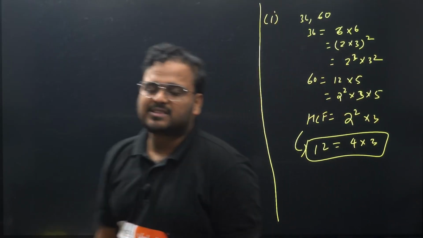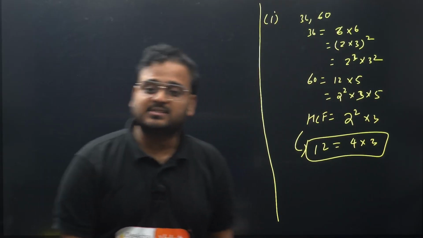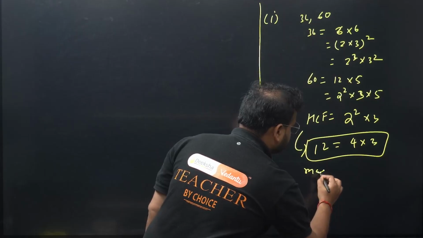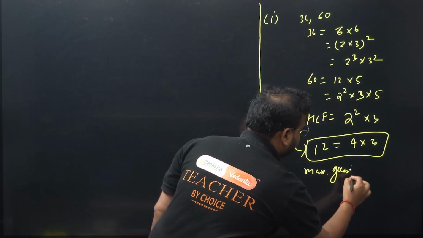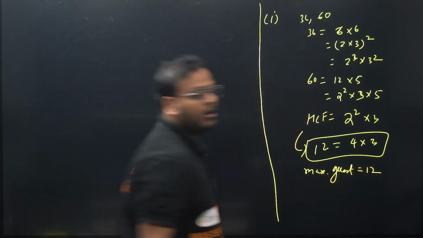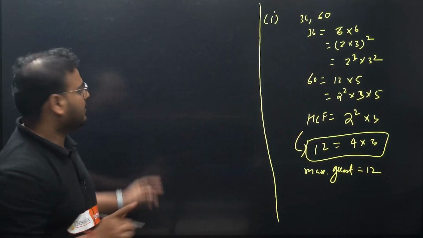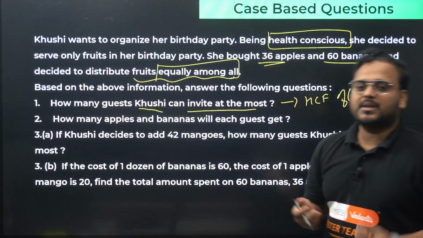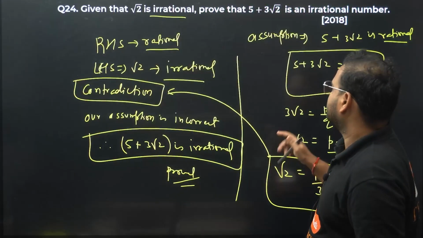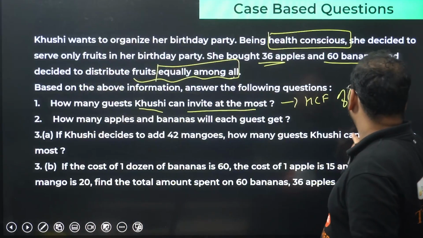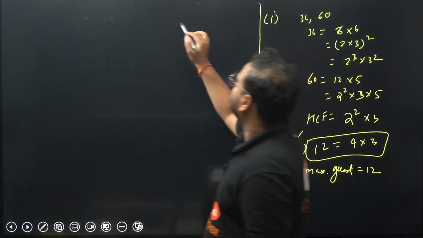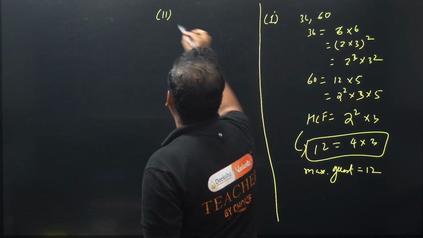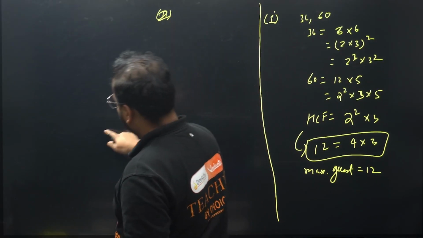That's the maximum number of guests Khushi can invite. This is the maximum number of guests. Maximum guests that can be invited is 12. Question number 1 is over. Next up, question number 2. How many apples and bananas will each guest get? Excuse me. So we have question number 2 now. This is 1 actually, and this is 2. One second, guys.